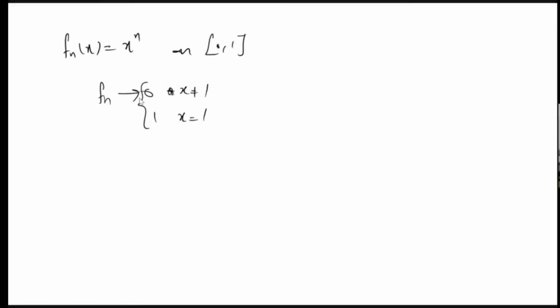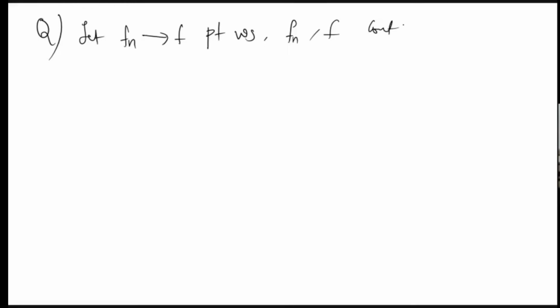So now my question is, is the converse true? Like if f_n converges to f, and the f_n's and f are continuous, is the convergence uniform? This is another type of question, a similar question for the NET exam. Let f_n converge to f pointwise, f_n, f continuous.